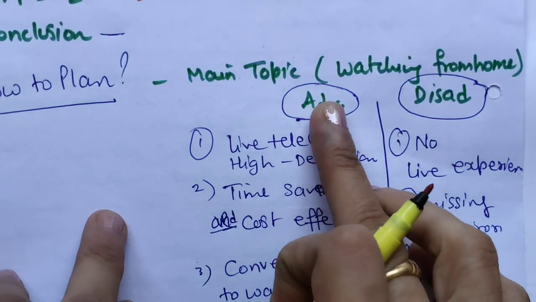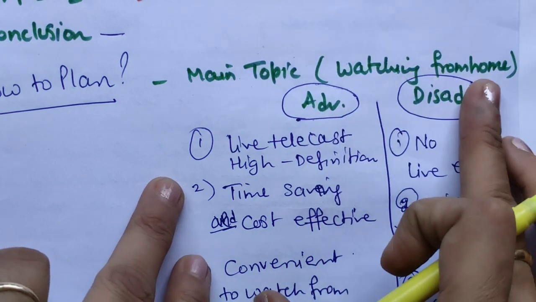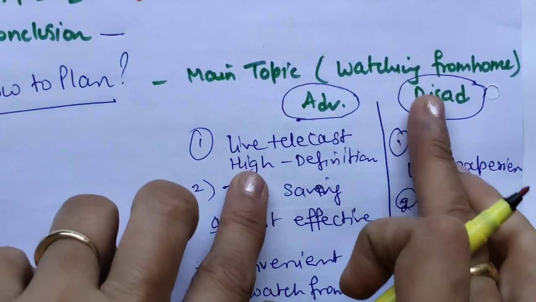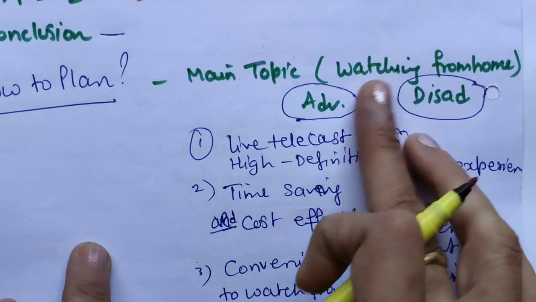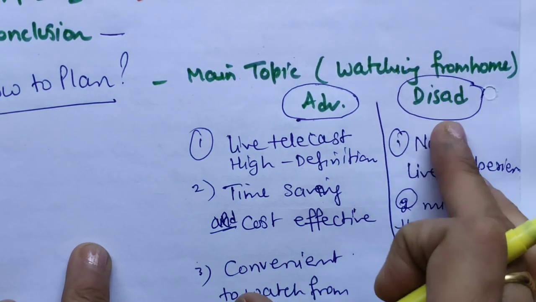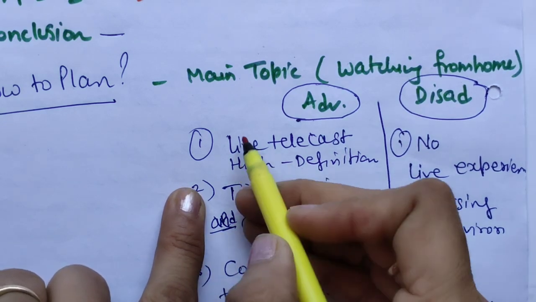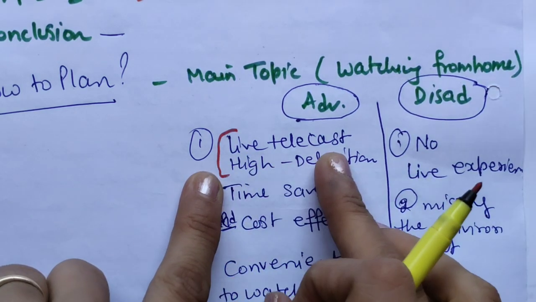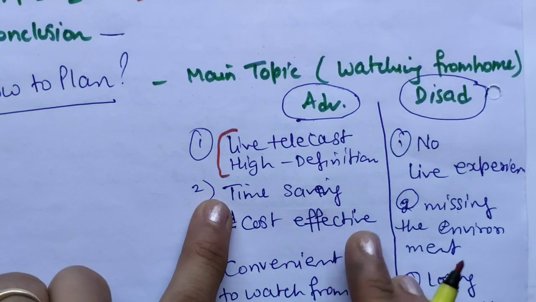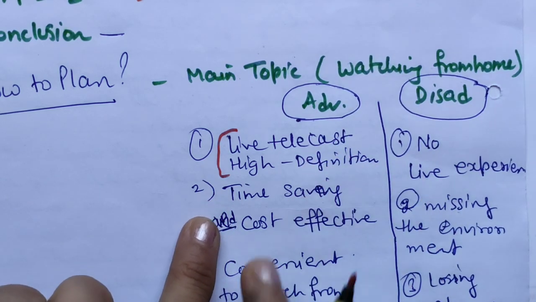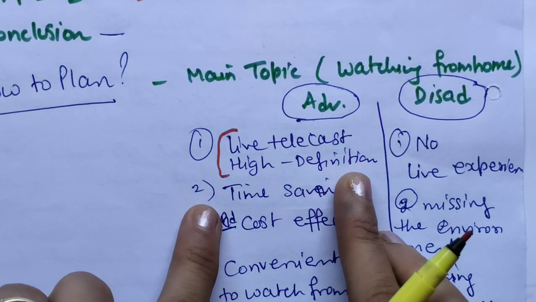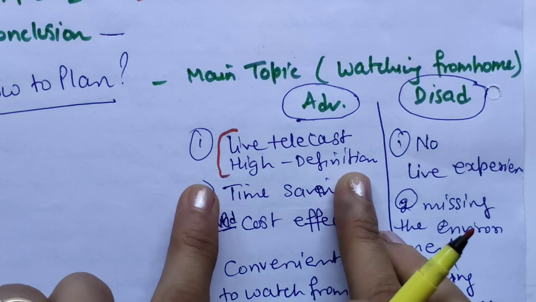First you have to take out the main topic. The main topic is watching from home, whether it has advantages or disadvantages. Means what are the advantages and disadvantages of this. For advantages, definitely there are live telecast programs. High definition TV screens are also there, which we cannot enjoy in a live performance because a lot of crowd is there.